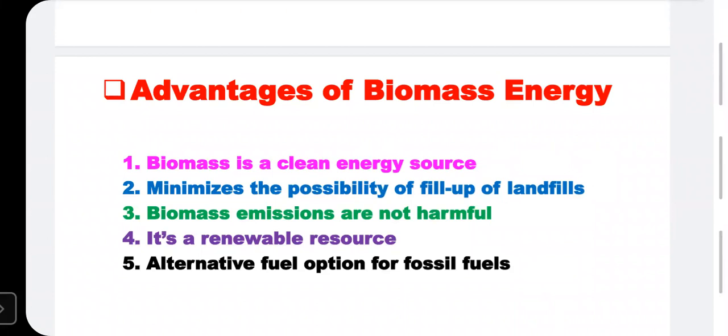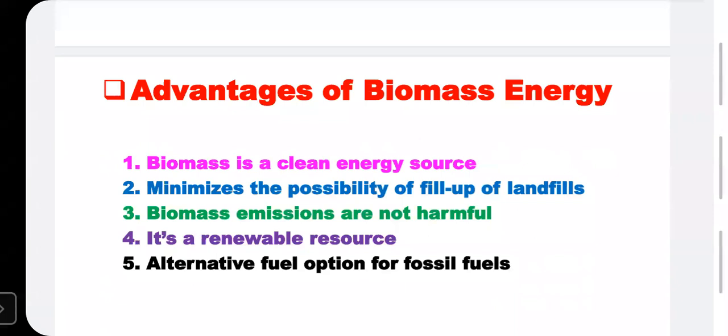Last time we discussed that in a coal based power plant, CO2, carbon monoxide, sulfur dioxide are the gases released. But in case of a biomass power plant, only carbon dioxide is emitted, and this is a very small quantity of carbon dioxide. That's why this is called a very clean source of energy.